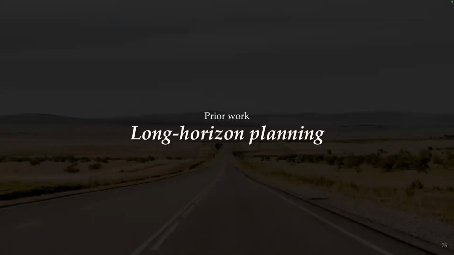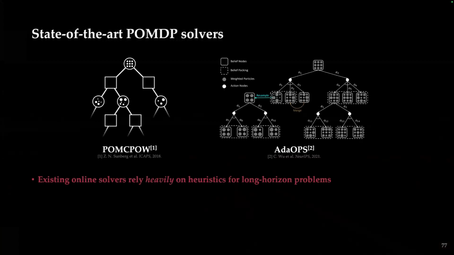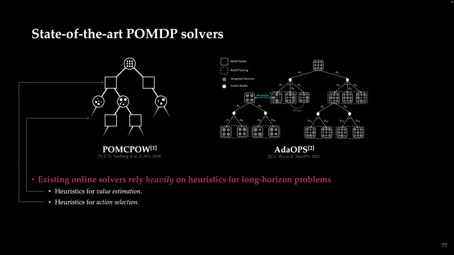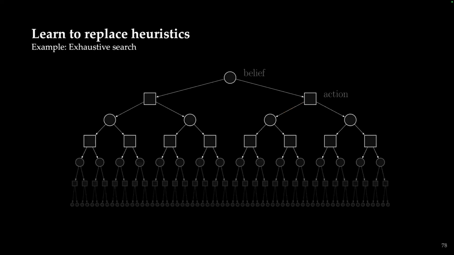So the prior work on long horizon planning uses state-of-the-art POMDP solvers like POMCPOW and AdaOPS, and they rely heavily on heuristics to scale to long horizon problems. These would be heuristics for value estimation or action selection, which I'll get to, as well as heuristics for upper and lower bounds on the value function. What this means is that there's a research gap in the question of how can we learn surrogates to replace these domain-specific heuristics.